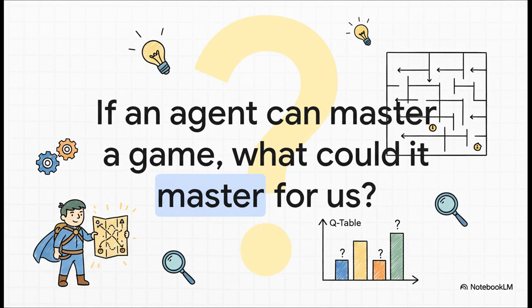So let's end with this thought. We started with a simple hero in a maze, just learning to fill out a treasure map. But that very same fundamental process, trial, error, surprise, and updating what you know, is now being used to tackle some of the most complex challenges we face. It really just leaves you with one question. What's the next great challenge an AI agent is going to master for us?